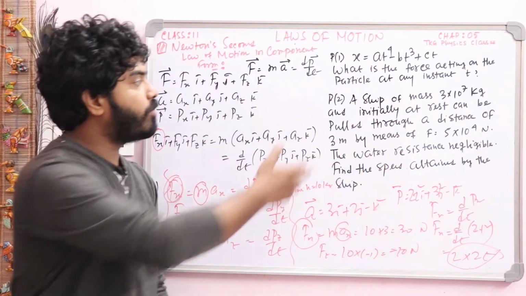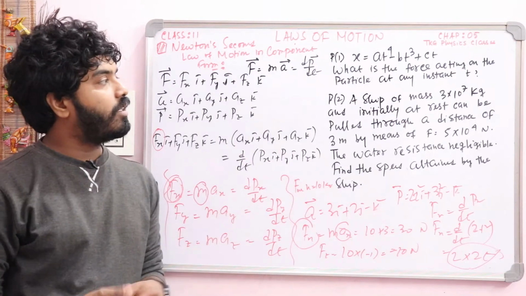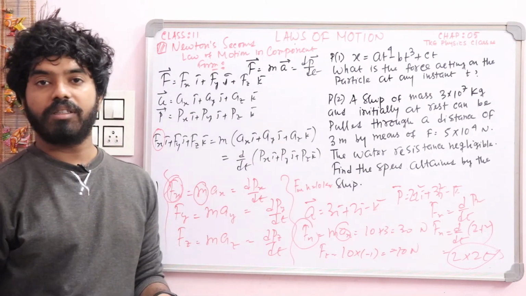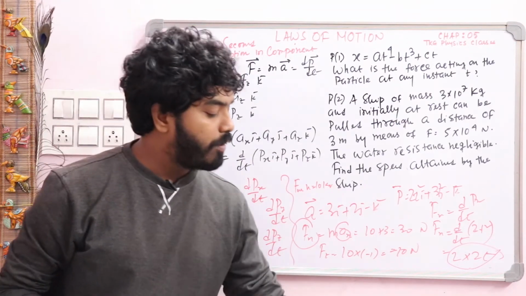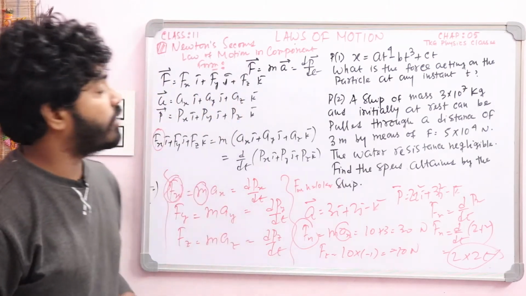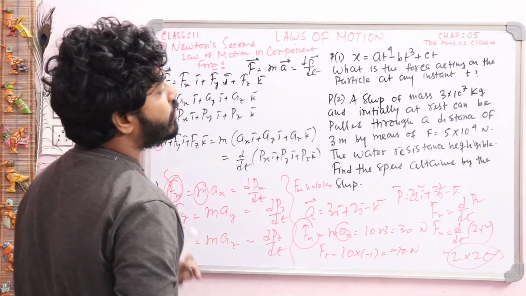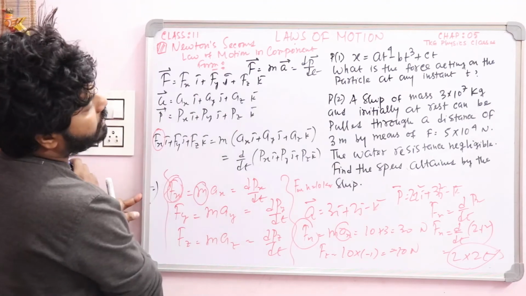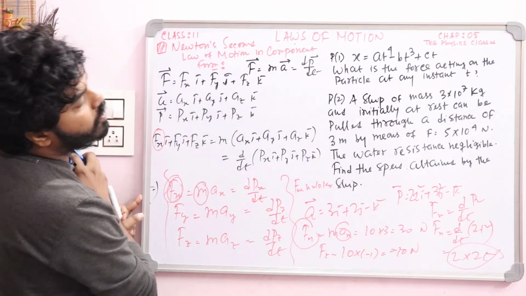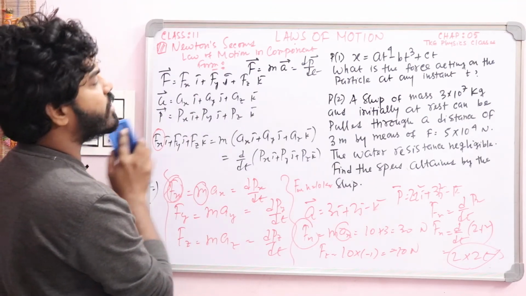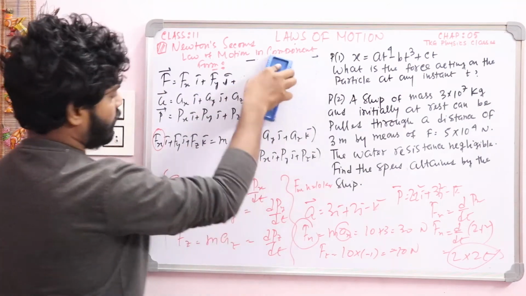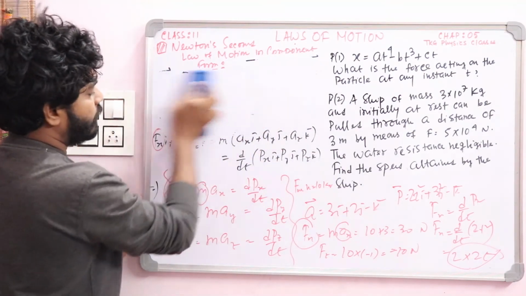Okay, now we'll solve two numericals. At first write down the numericals. Problem 1. For problem 1, the position of a body is given as x, and you have to find the force acting on the particle at any instant t. Okay, write it. You can take a screenshot of this one.